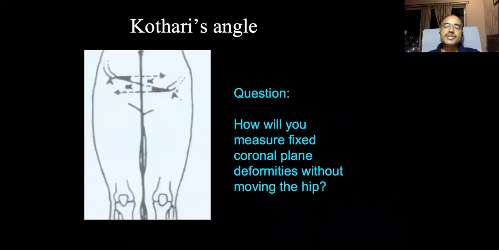Now the question is, sometimes it is asked, how will you measure the fixed coronal plane deformities without moving the hip? Suppose the hip is very painful and the patient doesn't allow you. So you measure the Kothari's angle. How will you draw Kothari's angle? Draw a midline axis. Draw a line joining both the anterosuperior iliac spines. Next, you draw the perpendicular from the ipsilateral or affected side anterosuperior iliac spine to the midline axis of the body. So this is the amount of adduction or abduction deformity which is present. That is the Kothari's angle. So you can measure the Kothari's angle without moving the hip joint.